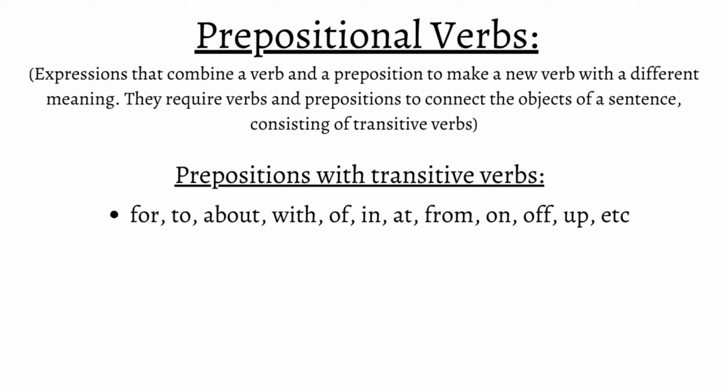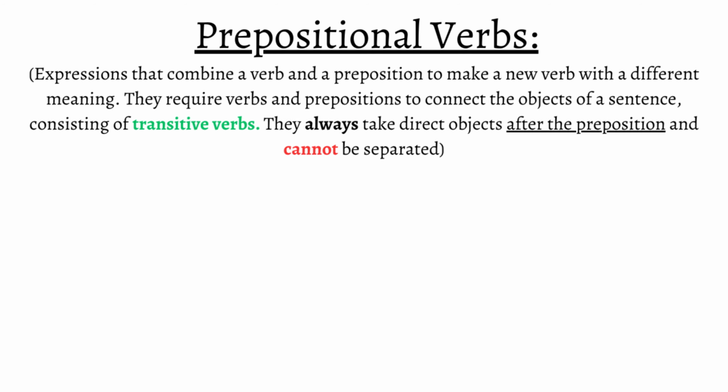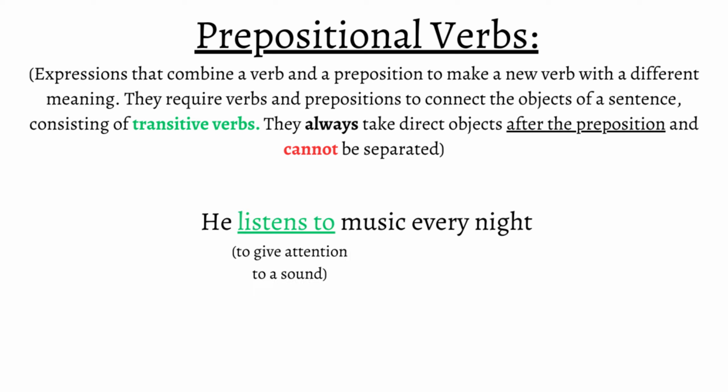Because prepositional verbs are transitive, they always take direct objects after the preposition and cannot be separated. Let's take a look. He listens to music every night. This phrase uses the prepositional verb to listen, meaning to give attention to a sound. This sentence is correct because the prepositional verb is not separated and the object comes after the preposition.